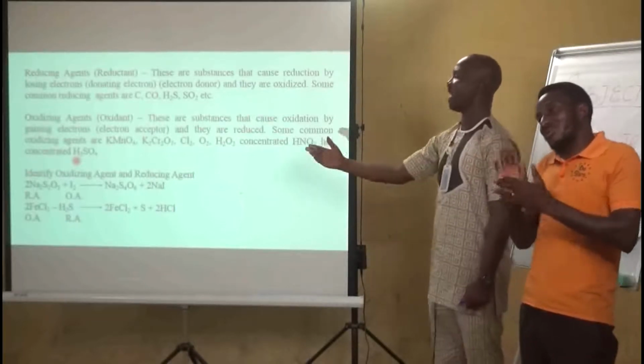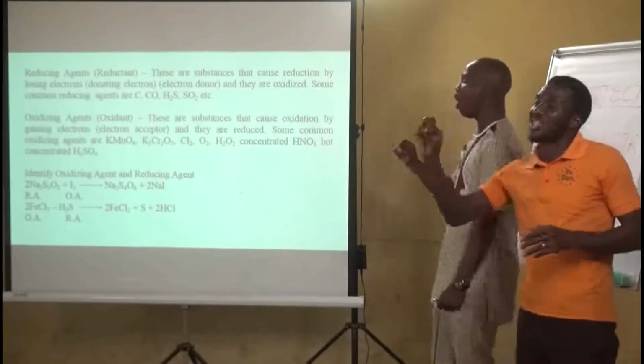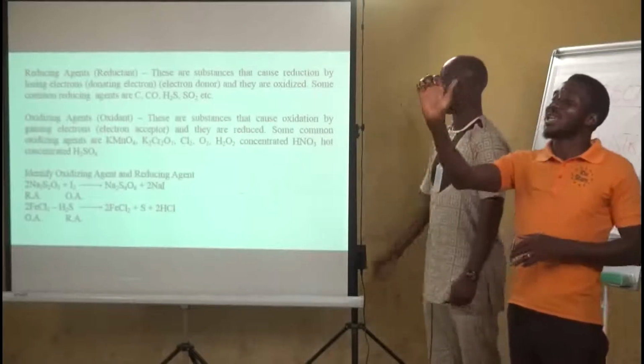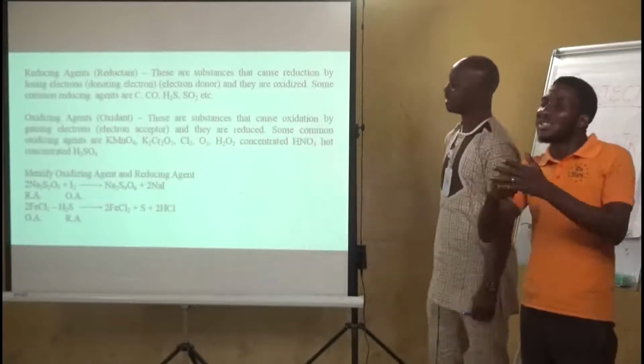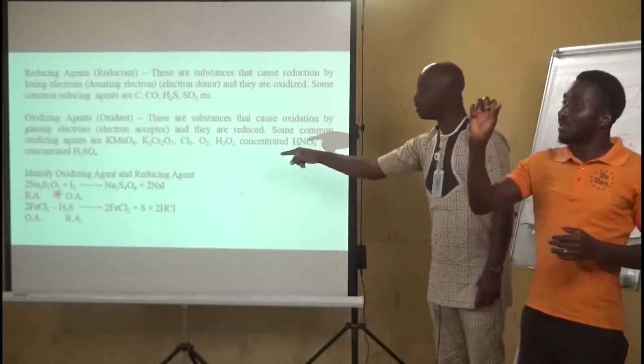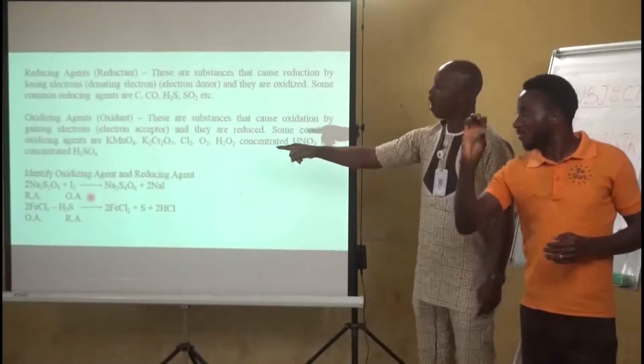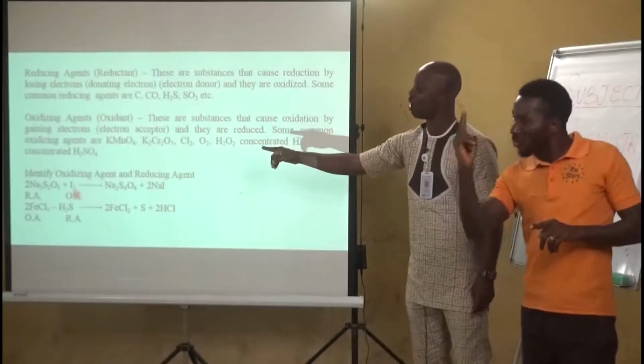Now, sometimes in exams, you are asked to identify the oxidizing agent or the reducing agent. Using this equation, we have sodium thiosulfate reacting with iodine. If you look at the equation, iodine has an oxidation number of 0. Why?